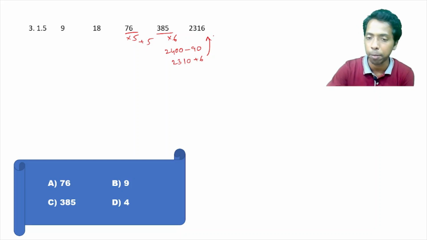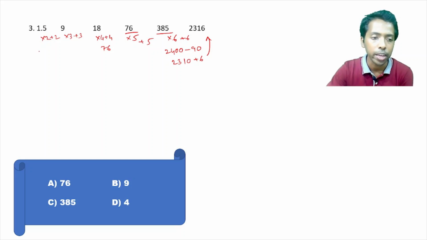So the logic can be this. Into 6 plus 6. Now this could be into 4 plus 4. So this is 72 plus 4, that is 76, right? This is into 3 plus 3. This is not satisfying. So this could be into 2 plus 2, right?